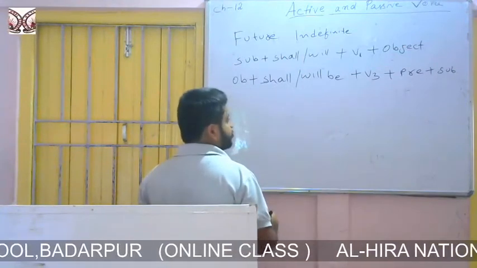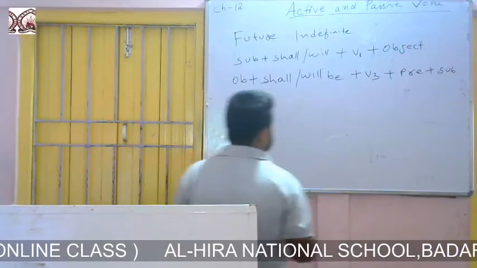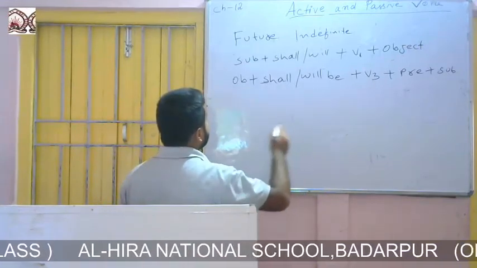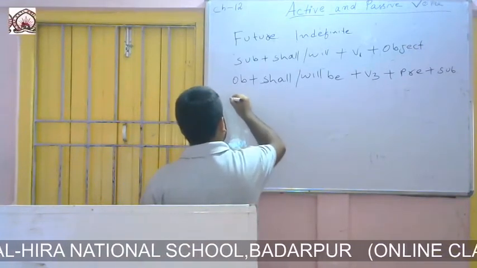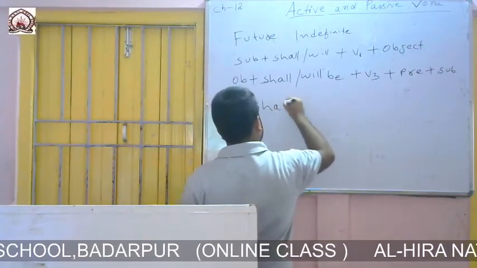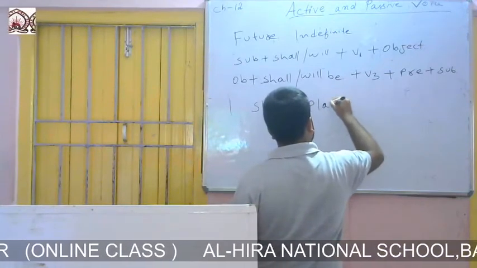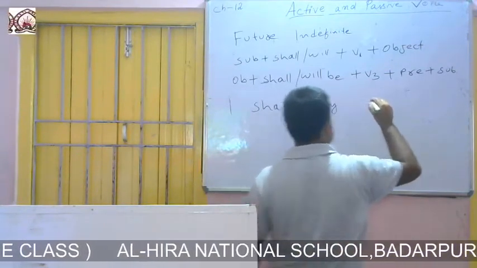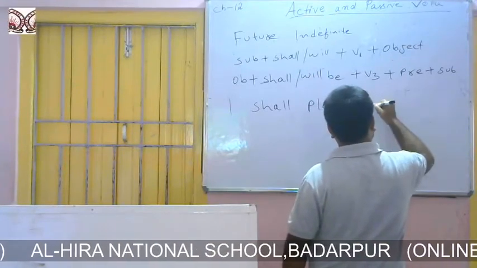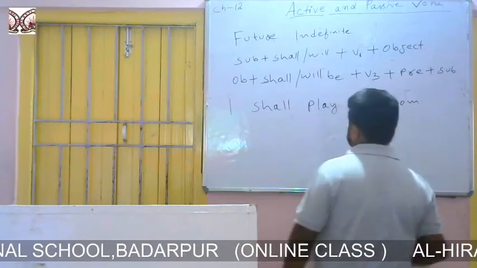So let's practice 2-3 sentences. I shall play carom, C-A-R-R-O-M.